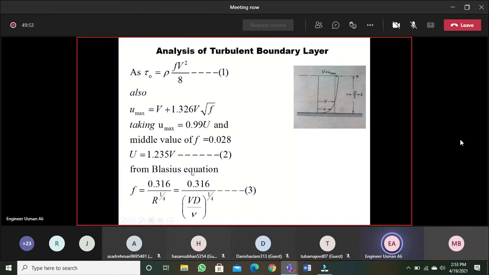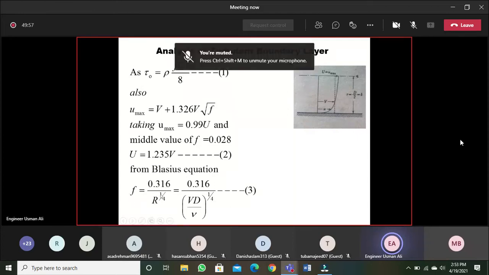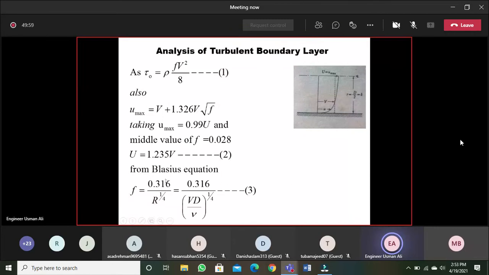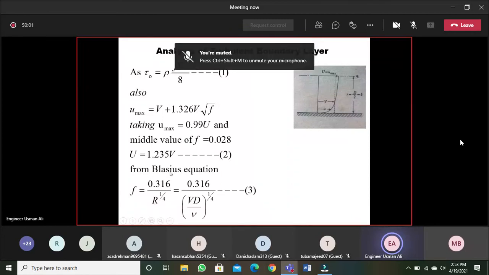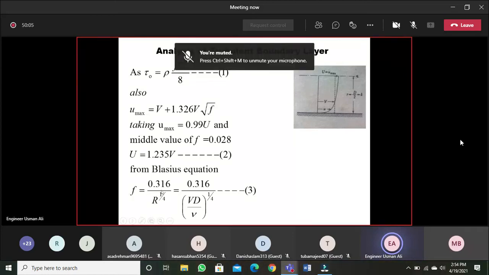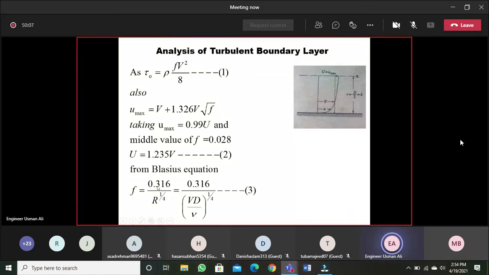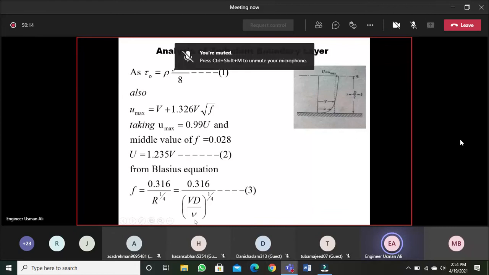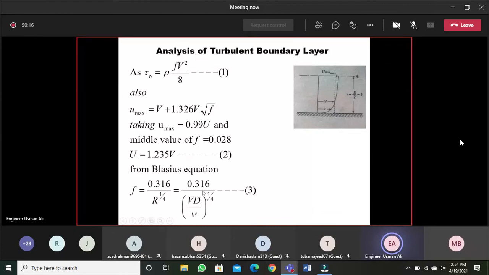So Blasius equation states that the friction factor for turbulent flow in a circular pipe can be determined by f is 0.136 Re power 1 by 4, where Re is the Reynolds number, which is VD over nu, or rho VD over mu. It can be written both ways. Nu is the kinematic viscosity, D is the diameter of pipe, V is the average velocity in the pipe, or over the surface of the plate.